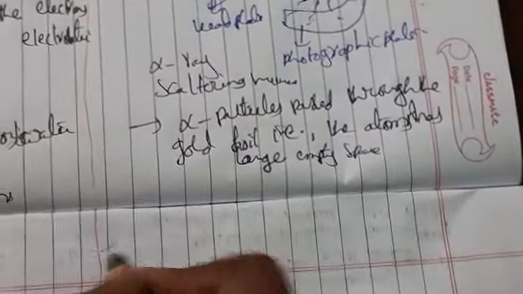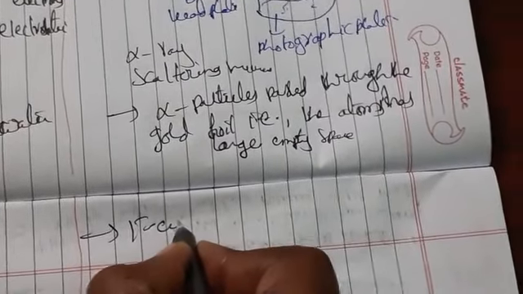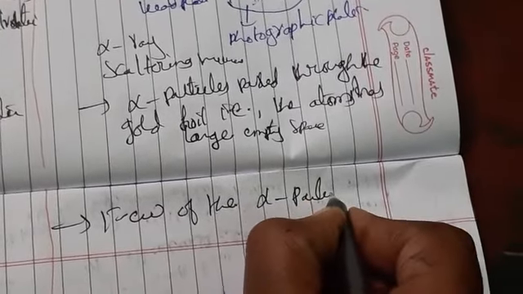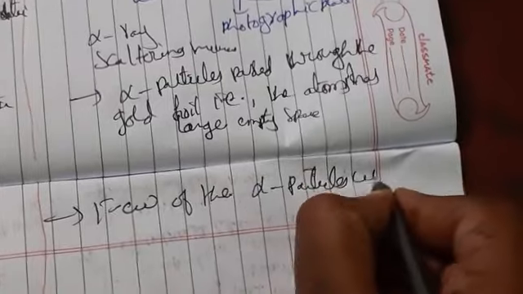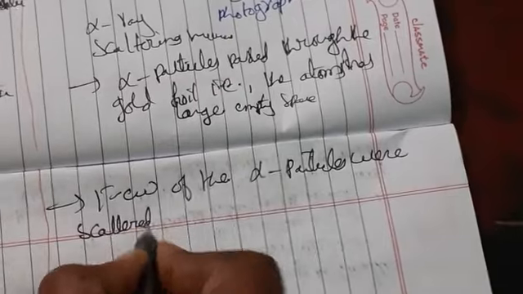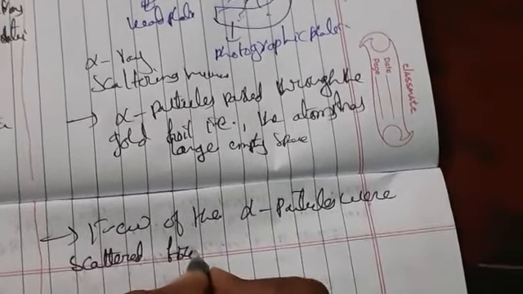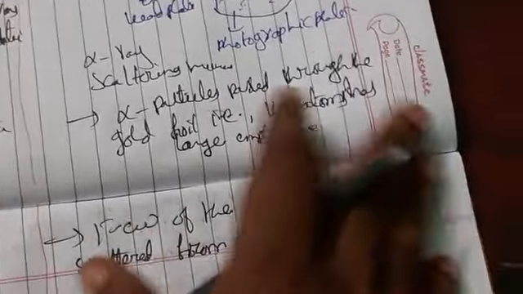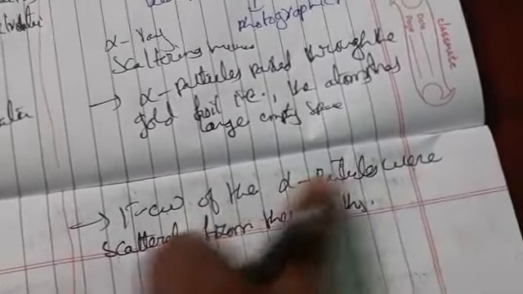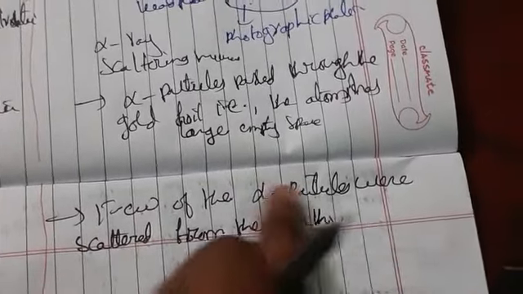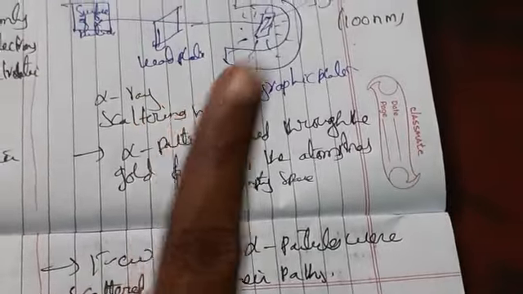And what he observed is that a few of the alpha particles were scattered from their path. What was concluded from this? A few of the alpha particles were scattered from their path means the positive charge is concentrated at one point.